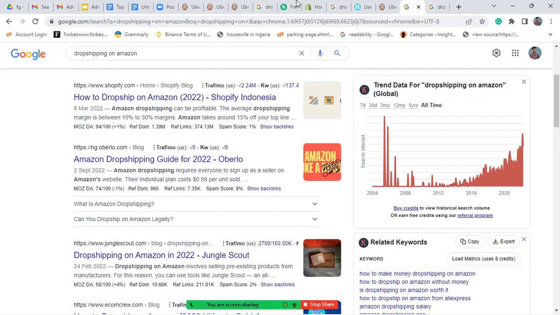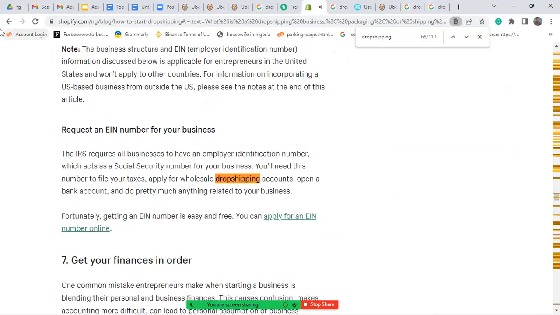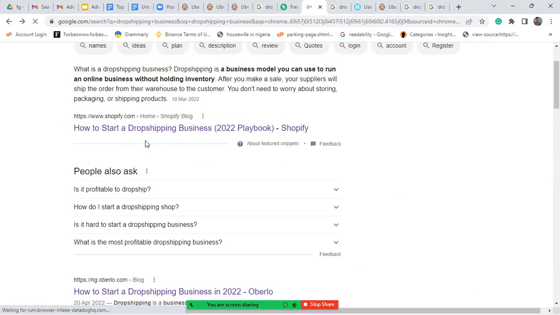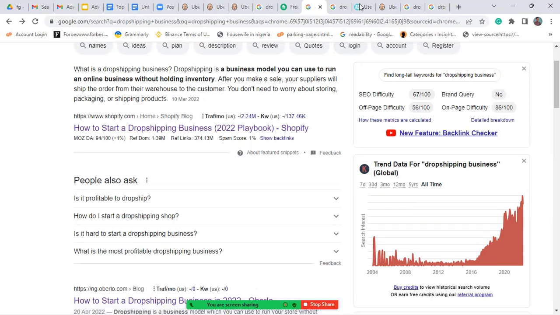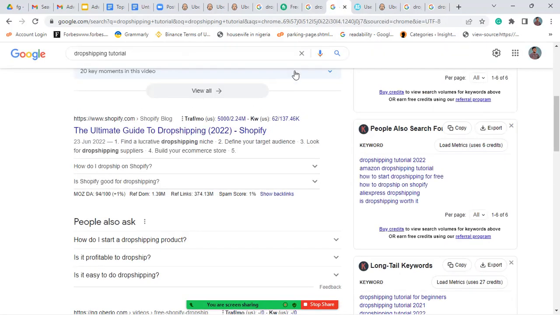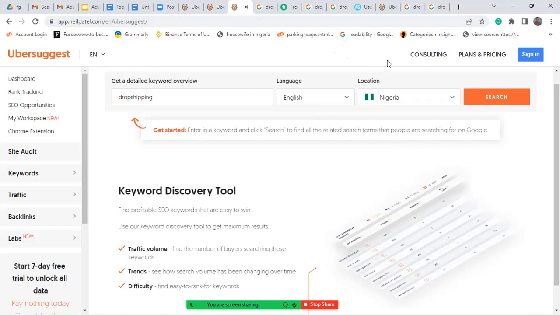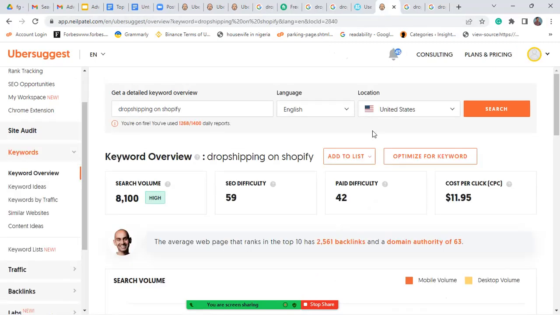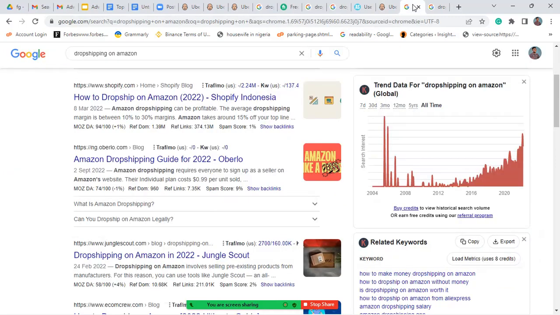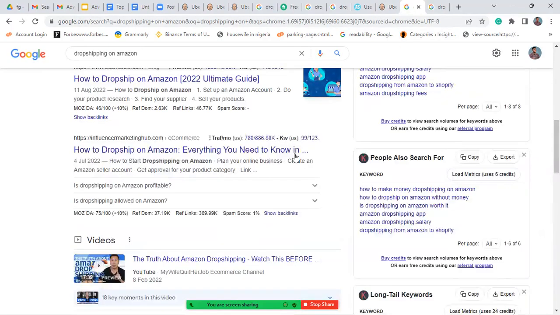The same Shopify that we are reviewing their website here, is the same site, how to start dropshipping business 2022 playbook, that wrote another article, the ultimate guide to dropshipping 2022 or this kind of thing. So what I'm telling you is, when you see these keywords, if the search volume is a lot, when the search volume is a gold mine, as I prefer to call it,